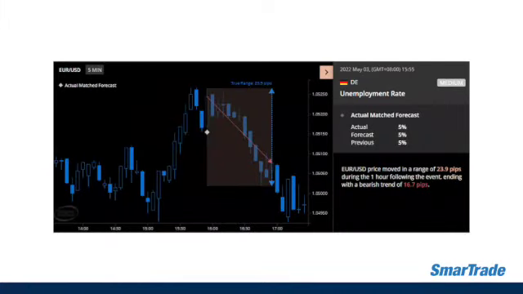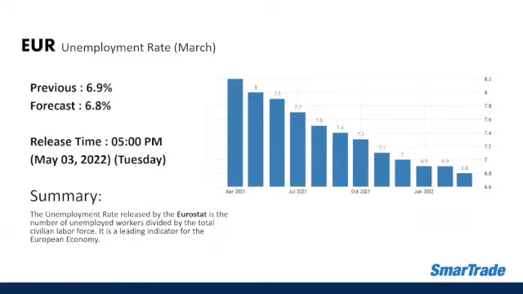However, for the euro dollar, right after the unemployment rate data for Germany was released, the price moved in a range of 23.9 pips, and 1 hour after the event, it ended with a bearish trend of 16.7 pips. Followed by the unemployment rate for Eurozone for the month of March.